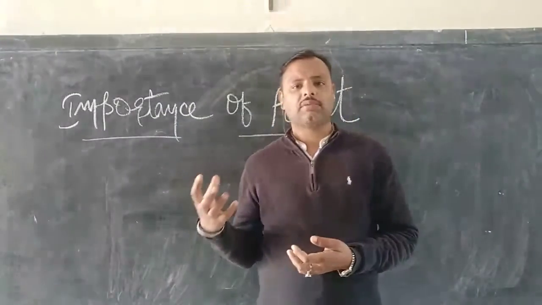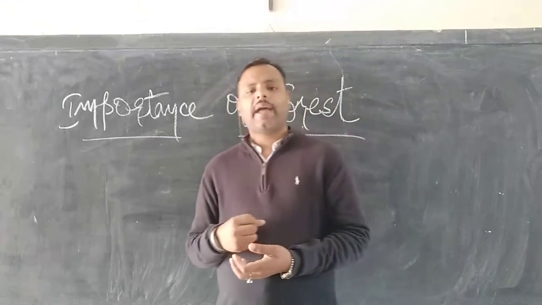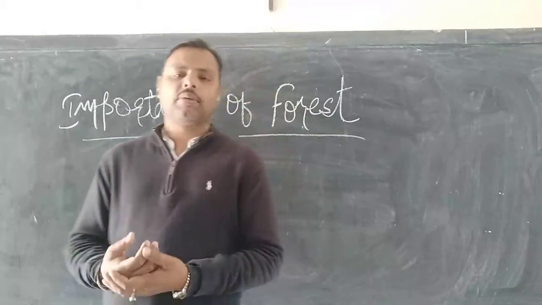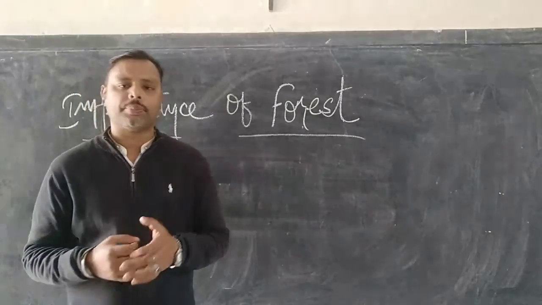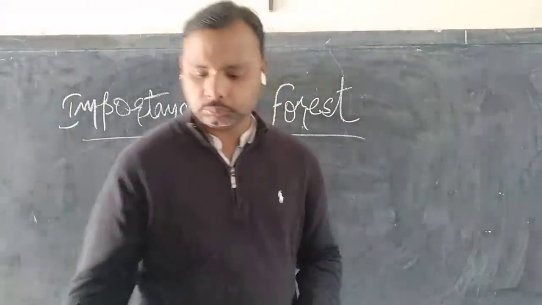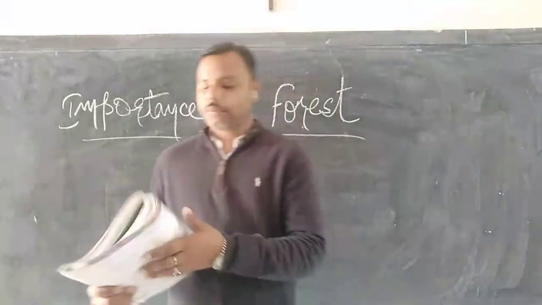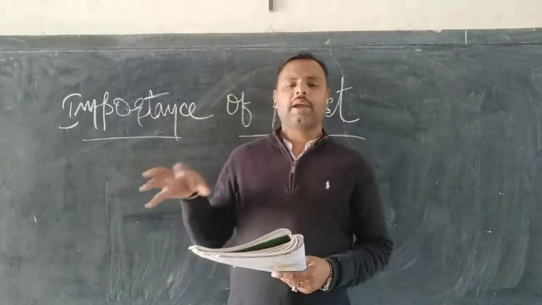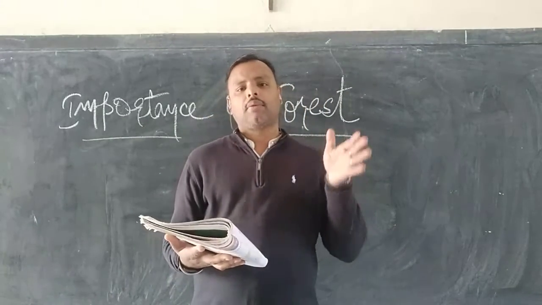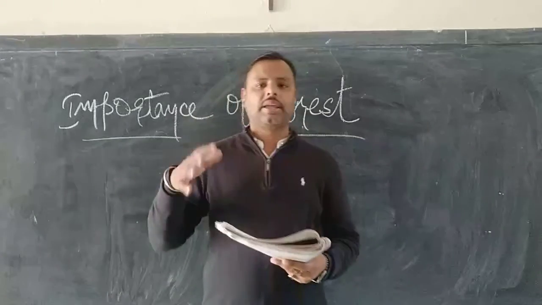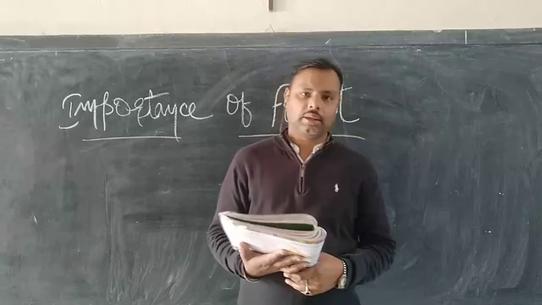Whenever rain takes place, whenever rain comes, the forest absorbs all the water and helps to maintain the layers of the water below or beneath the earth. That is most important to use. One is absorption, second it helps to protect the soil from moving to the other area, or when the mud gets washed away, that is even protected when the trees and plants or the forests are there.